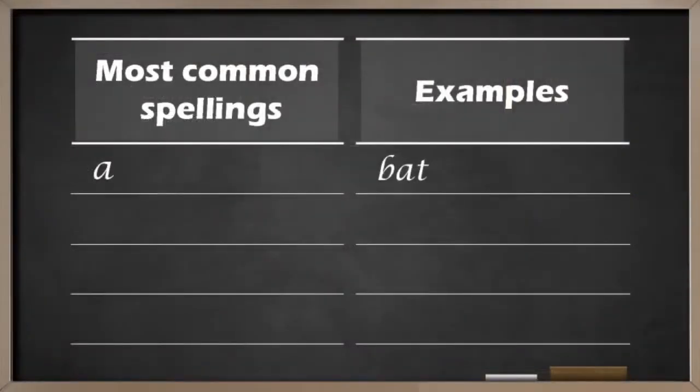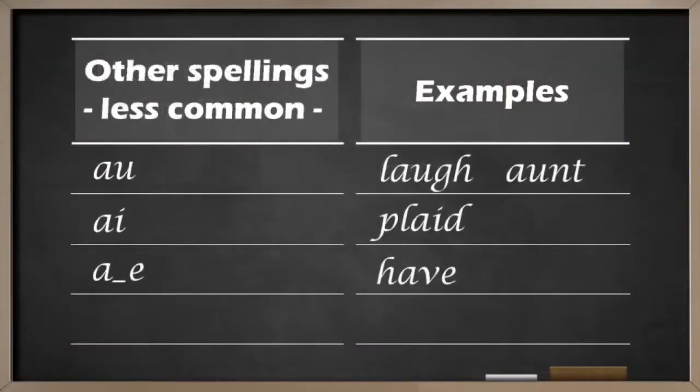A: bat. AU: laugh, ant. AI: plaid. A something E: have.